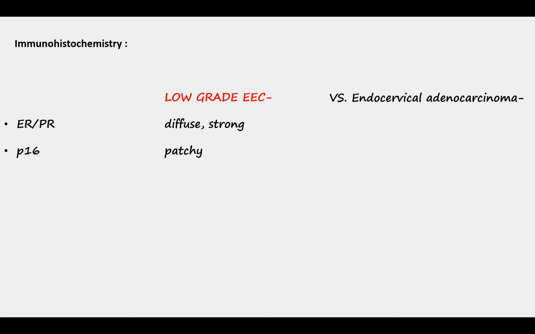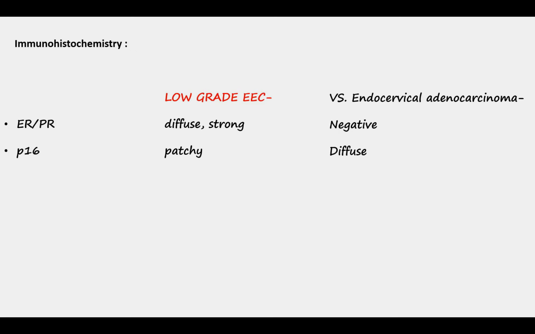Now, the immunohistochemical markers for endometrioid adenocarcinomas. Low-grade endometrioid adenocarcinomas are positive for ER and PR. Usually, they show diffuse and strong staining, and they show patchy staining for P16, which can be used as a distinguishing feature for differentiating them from endocervical adenocarcinomas, which are negative for ER and PR and show diffuse P16 staining.